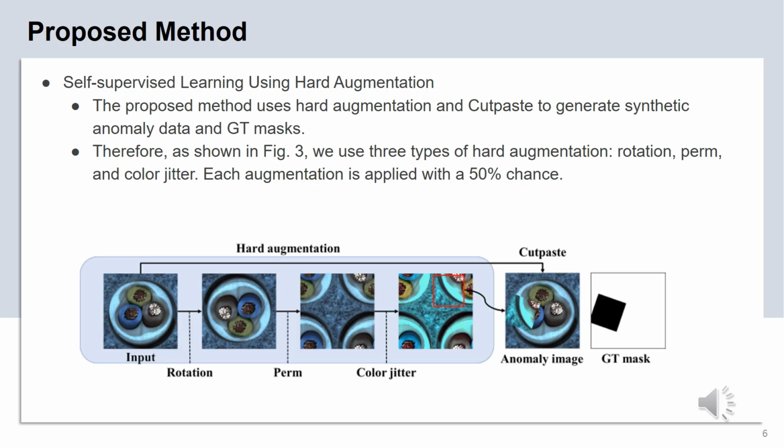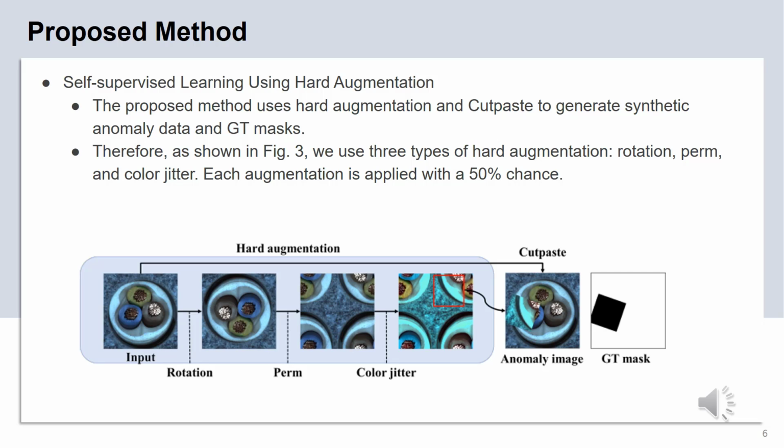The proposed method uses hard augmentation and copy-paste to generate synthetic anomaly data and GT masks. Hard augmentation refers to generating samples that shift away from the original sample distribution. Therefore, as shown in the figure, we use three types of hard augmentation: rotation, blur, and color jitter.